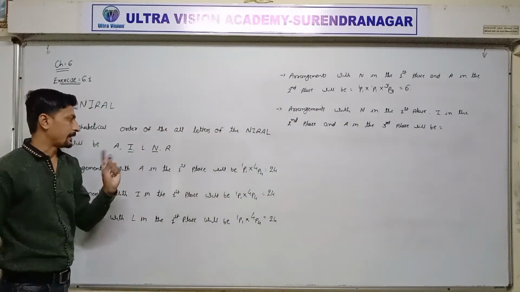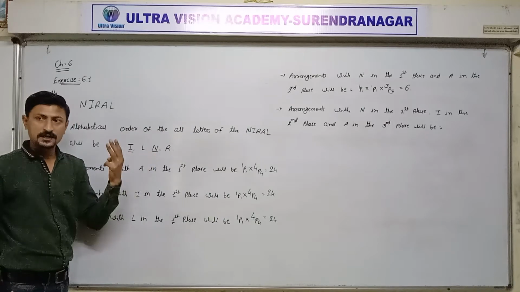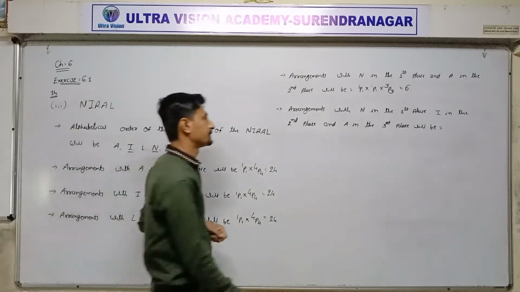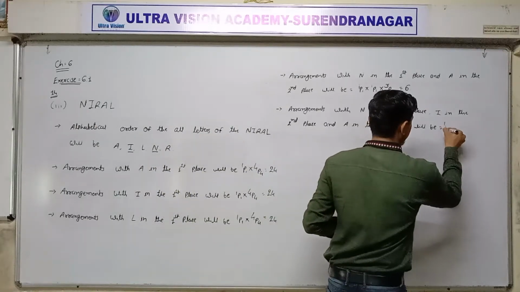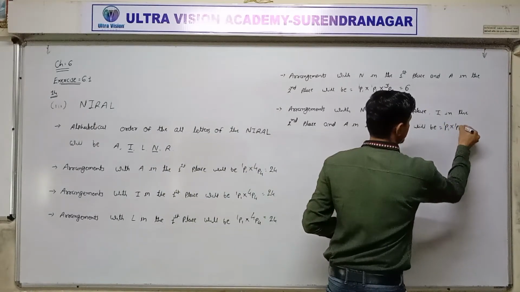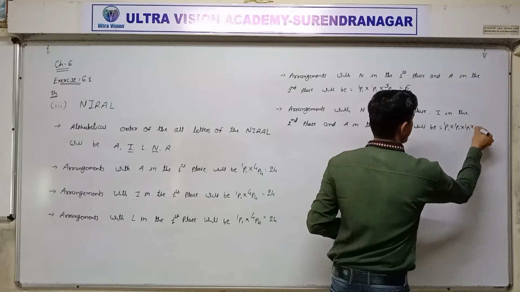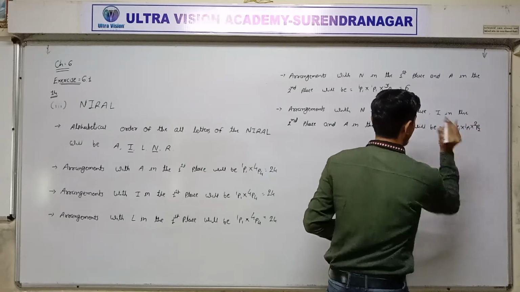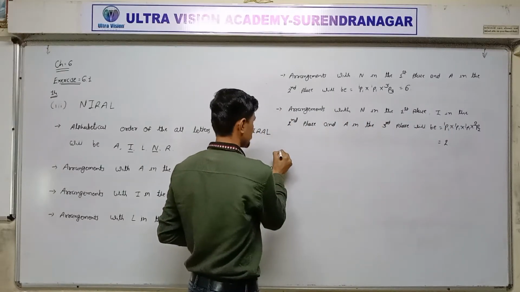N, I and A, all 3 letters repeated one time. And the remaining 2 letters L and R. So 3 times 1P1 into the remaining 2 letters 2P2. Total 2 ways.